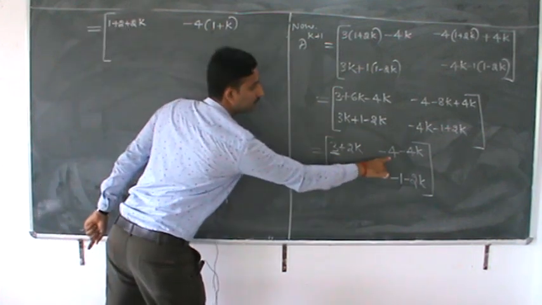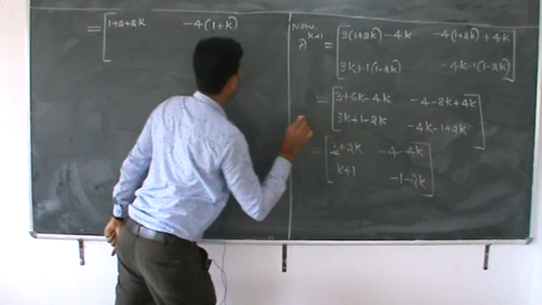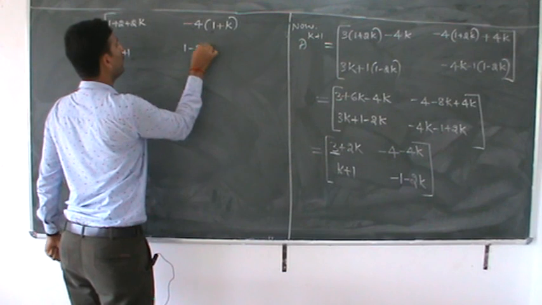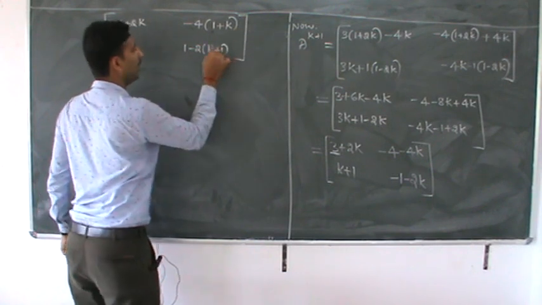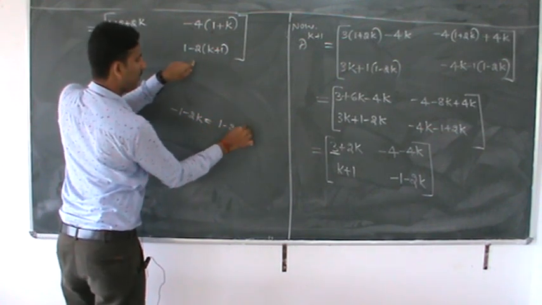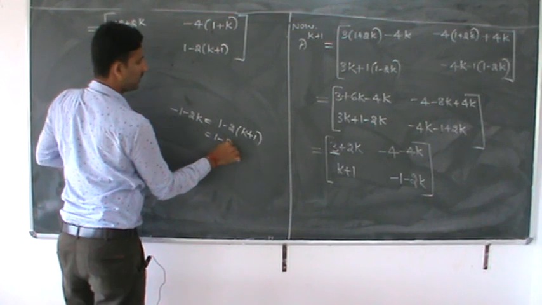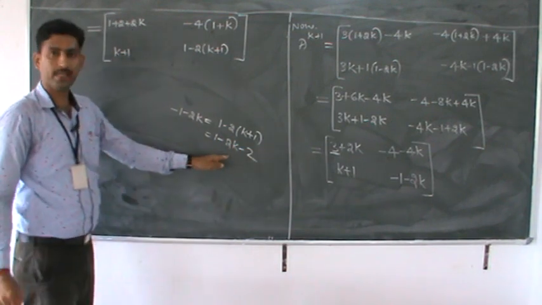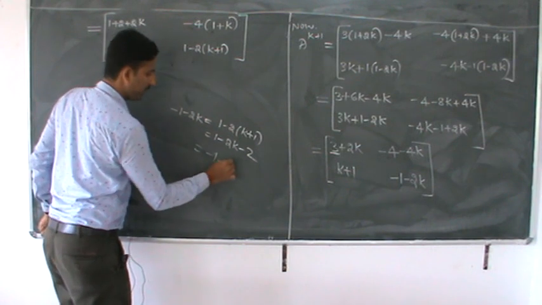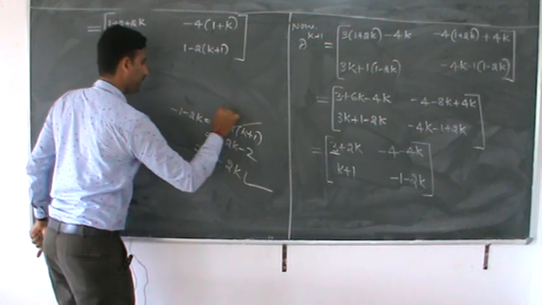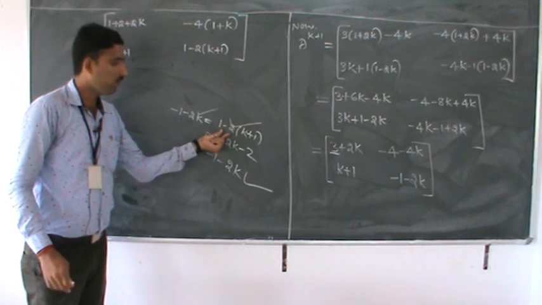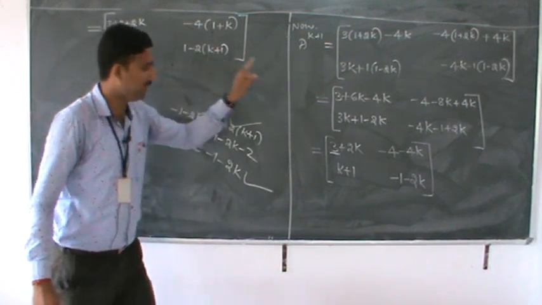Minus 4, yes, minus 4, minus 4 into k, minus 4k, after that k plus 1, 1 minus 2 into k plus 1. This I will tell minus of minus 2k, which is nothing but 1 minus 2 into k plus 1, right? Because 1 minus 2k minus 2, correct? Which is nothing but minus 2 minus 1, minus 1 minus 2. Therefore, this is also correct, both are correct. LHS, this value we converted into format of 1 minus 2 into k plus 1. This value is same as this value.